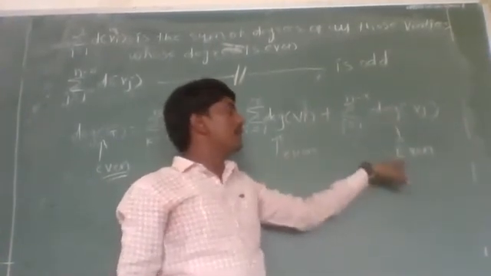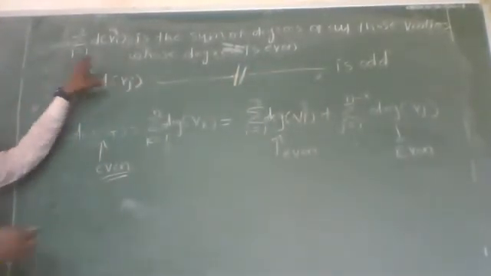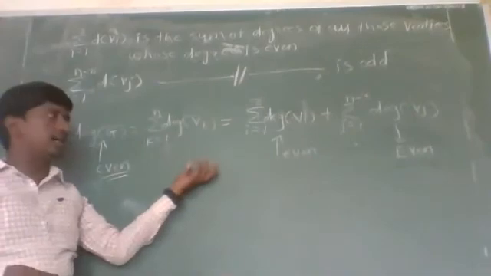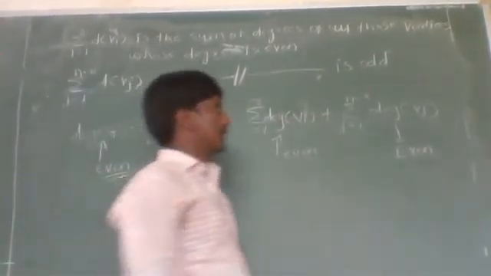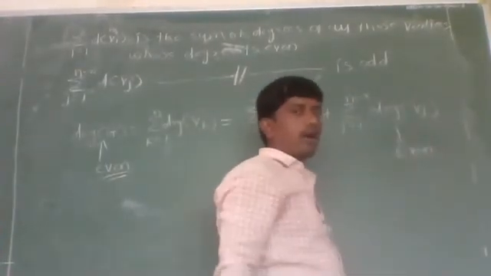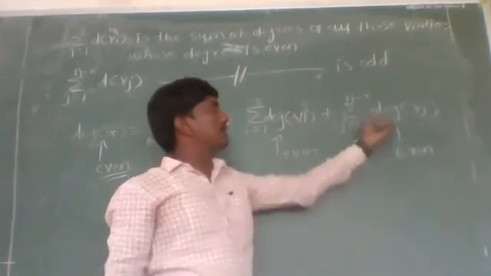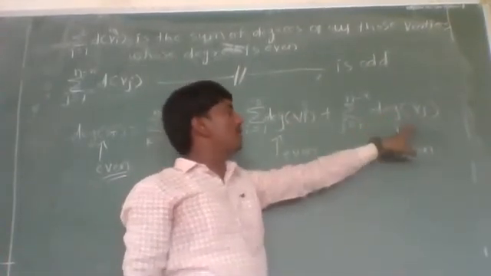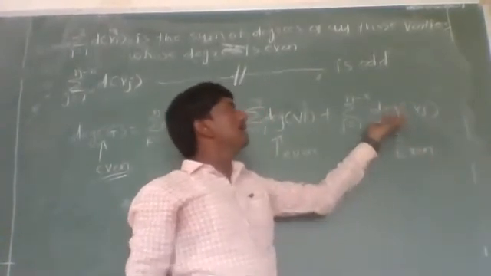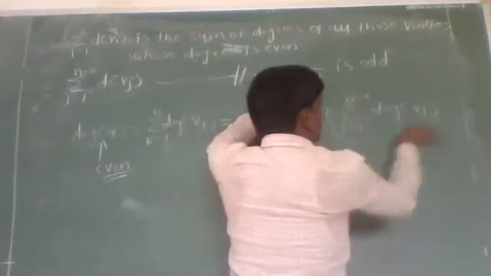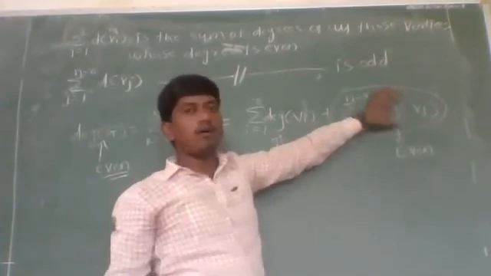From this, can we conclude our original statement, that for any graph G there are an even number of vertices whose degree is odd? Here the degree of each vertex is odd, and if we take the sum of the degrees of all these vertices, it is even. But we have to check whether this sum includes an even number of vertices whose degree is odd.